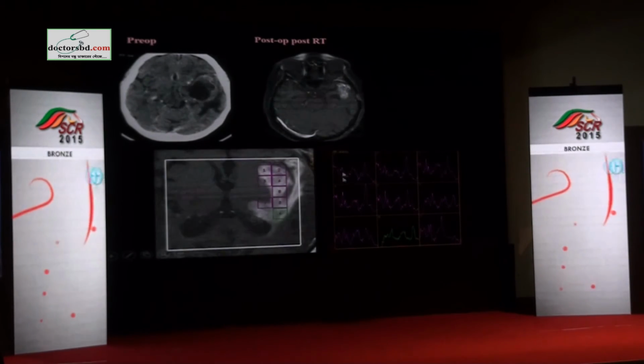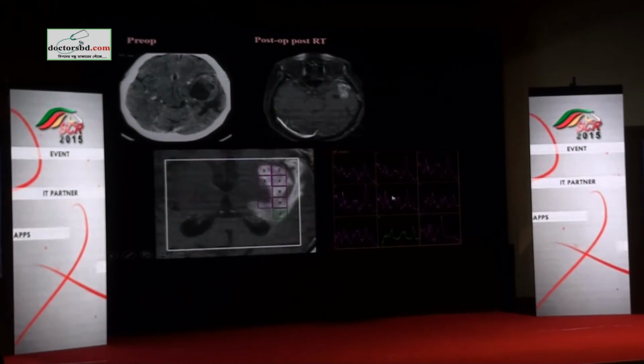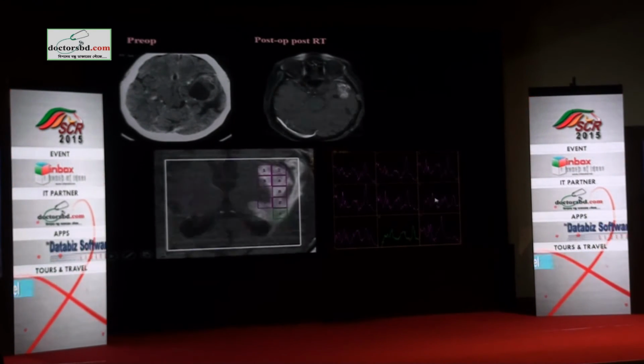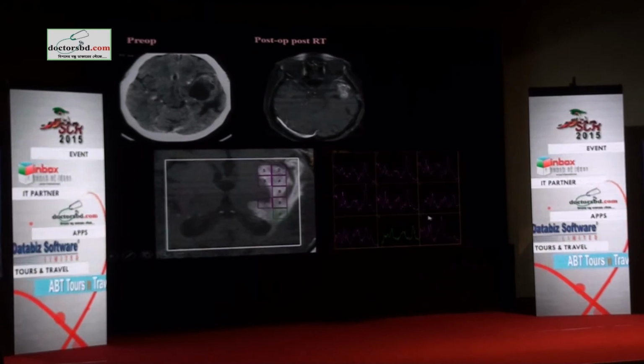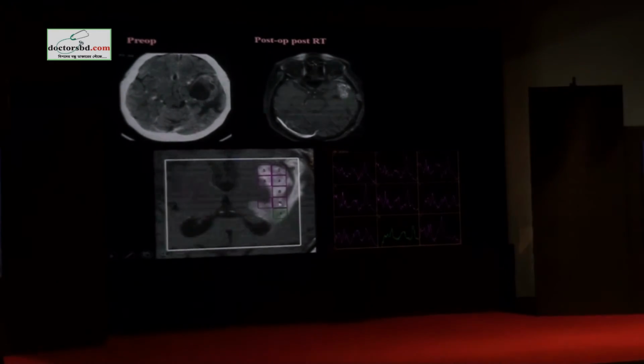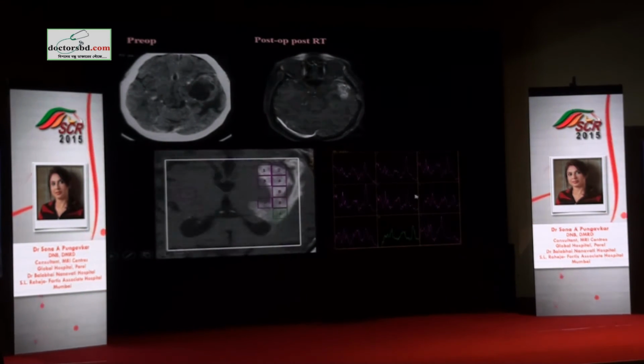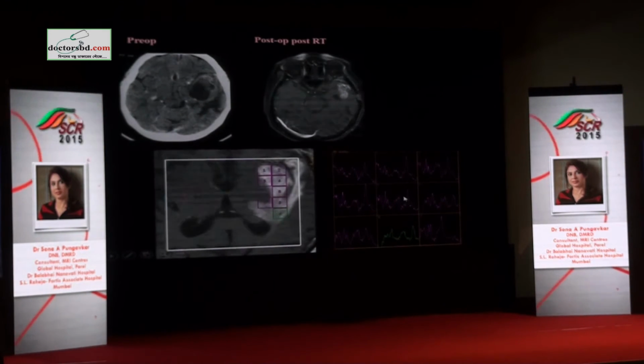So if you see with multivoxel imaging, what have we done? You have some spectra in which there is high choline and a lot of lipid lactate, and this is a normal control. Then you look at different parts of the lesion and try to see what is happening to the choline. In the center of the lesion, which is voxel 5, we have high choline and high lipid lactate, so we predicted this as a recurrence.